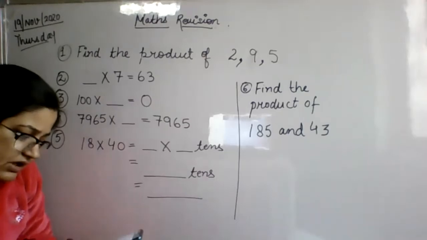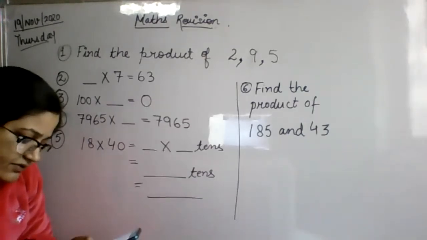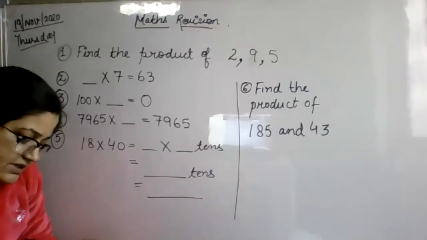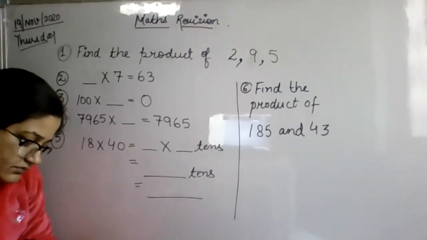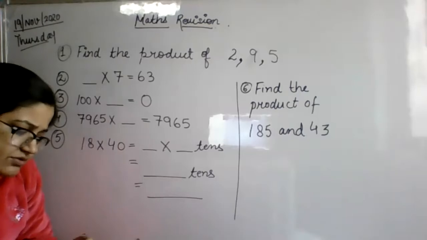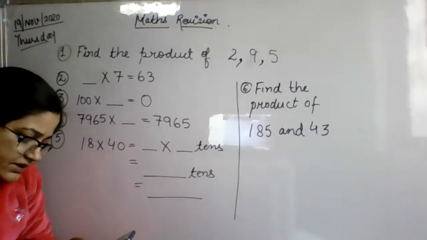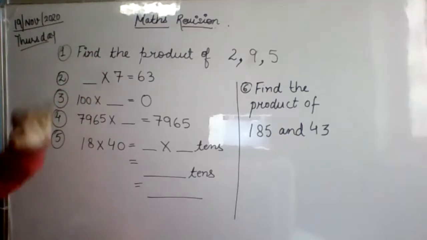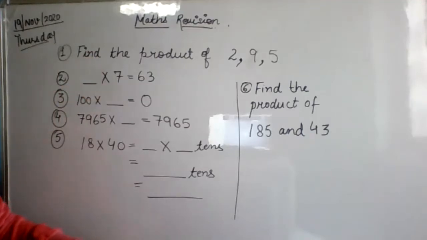Athar Gupta, all the answers are correct, but you have not done the first one and the last one. Okay, Daksh, please don't do like this. Arkan, beta, the first one is wrong. What did you do, Arkan? You have not done the first one.